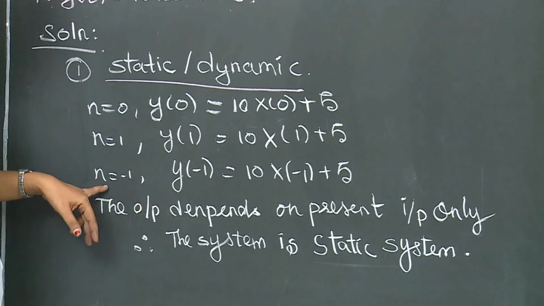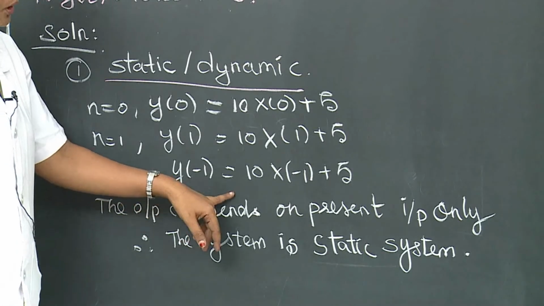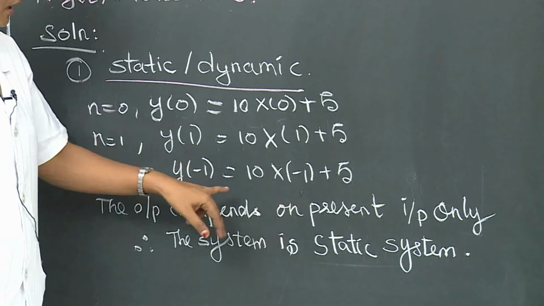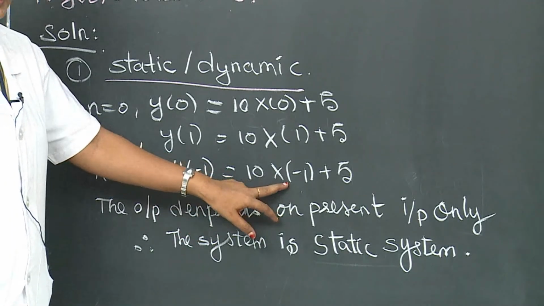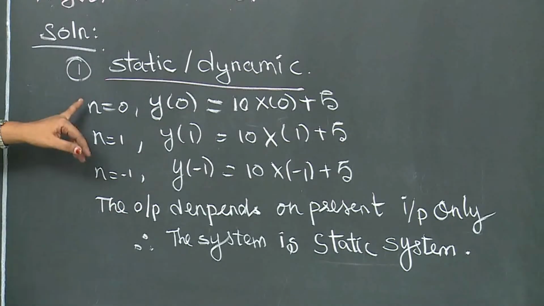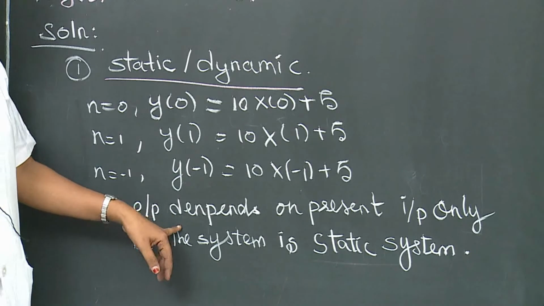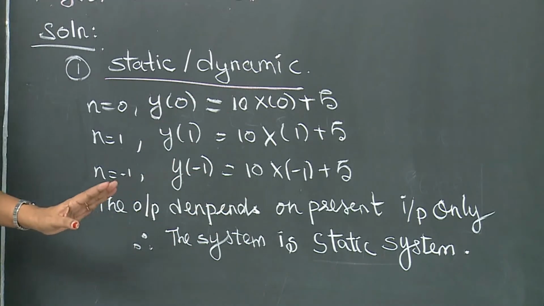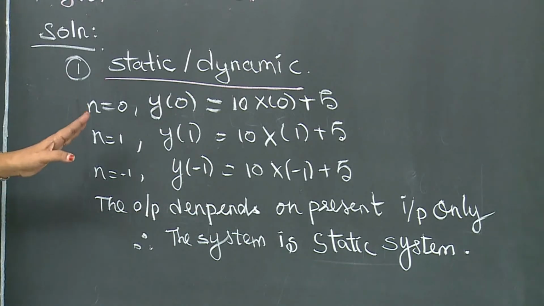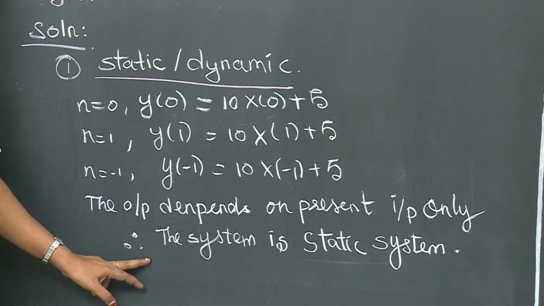The next sample, n equal to minus 1: y of minus 1 equals 10 into x of minus 1 plus 5. Here also the present output depends on the present input. So for all sample values we have to prove that the output depends on the present input only, not the past or the future, right? So the system is a static system, that means a memoryless system, right?